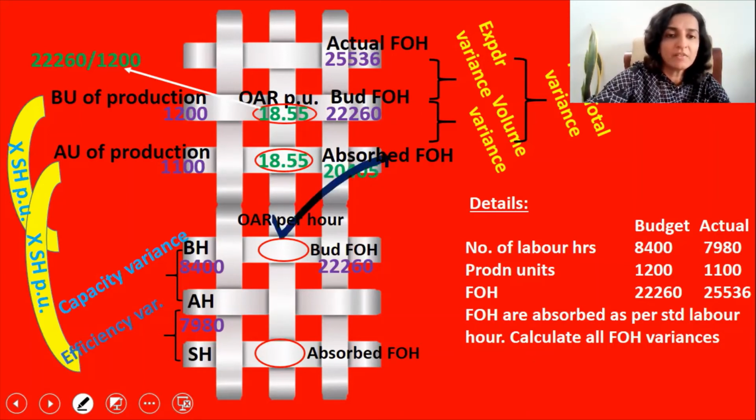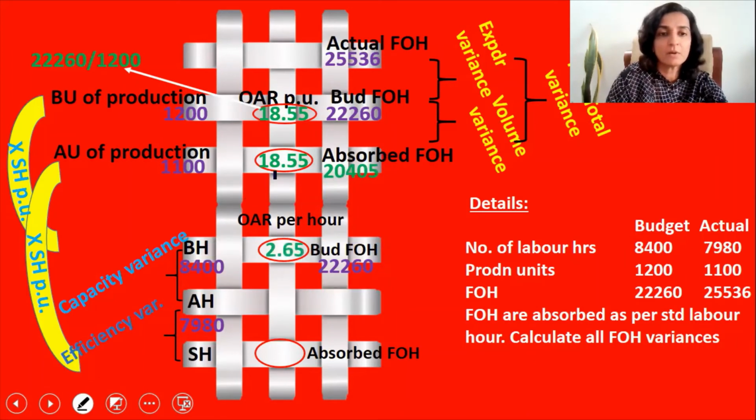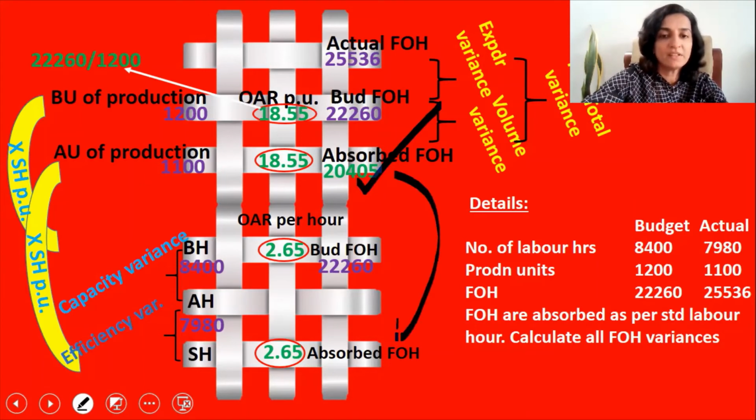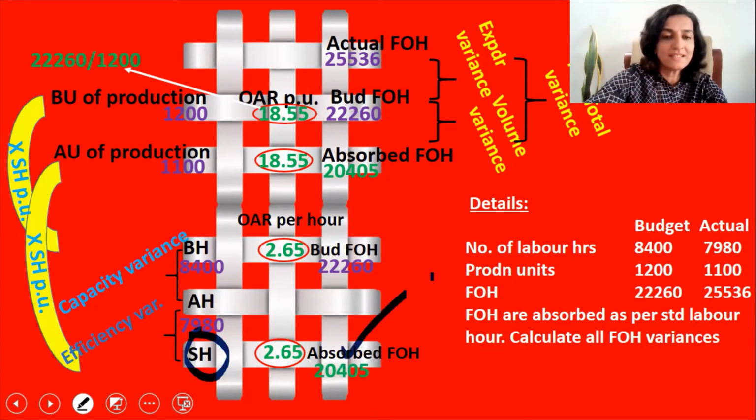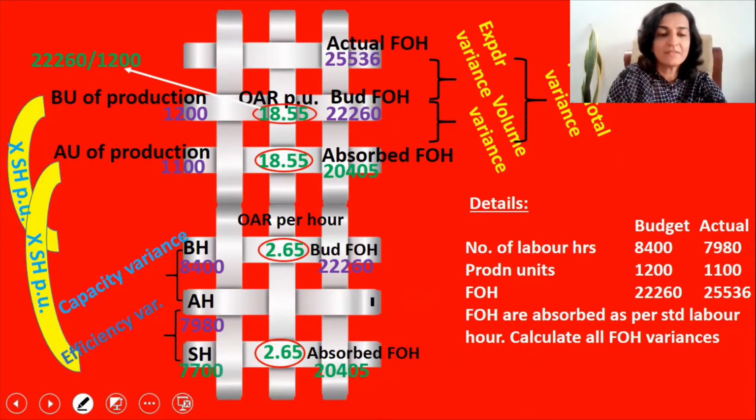Now the OAR per hour is 22260 divided by 8,400, giving an amount of 2.65. Now OAR per hour should come here too, so I'm writing 2.65 there. Now we have already calculated the absorbed fixed overheads here, so I'm copying that figure, 20,405. Now standard hours is 20,405 divided by 2.65 or 7,700 hours. So we have filled all the details in the grid. Now we can calculate the variances.